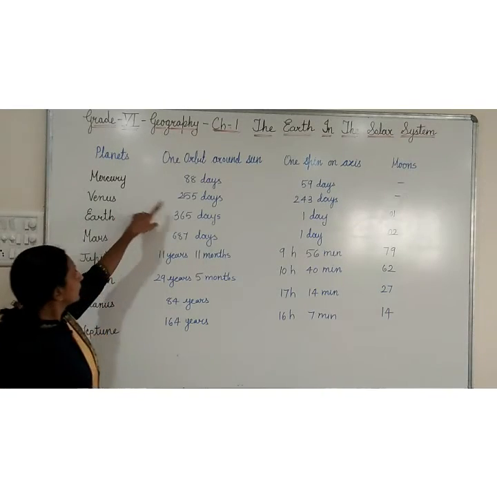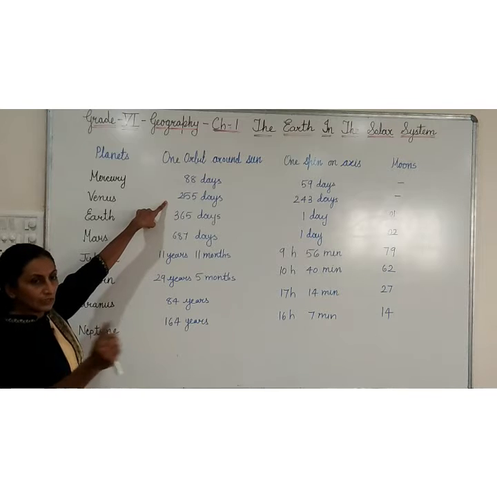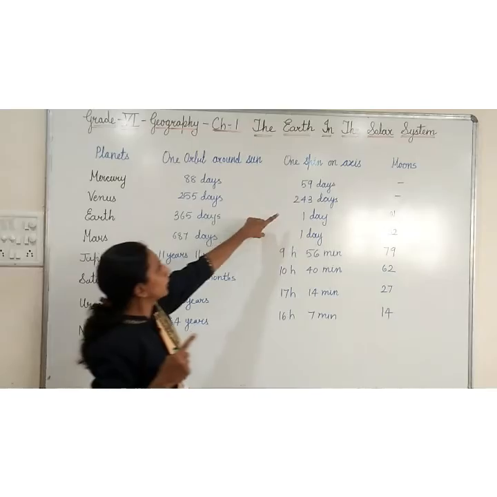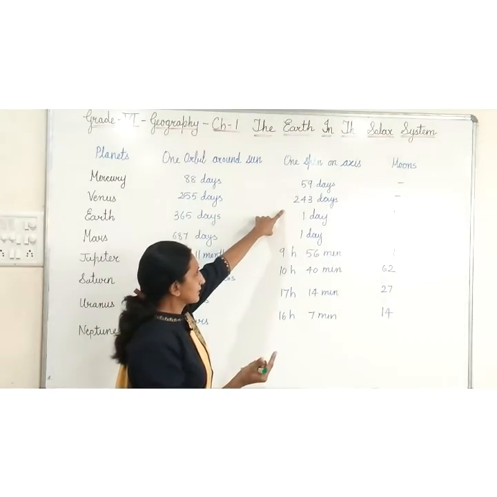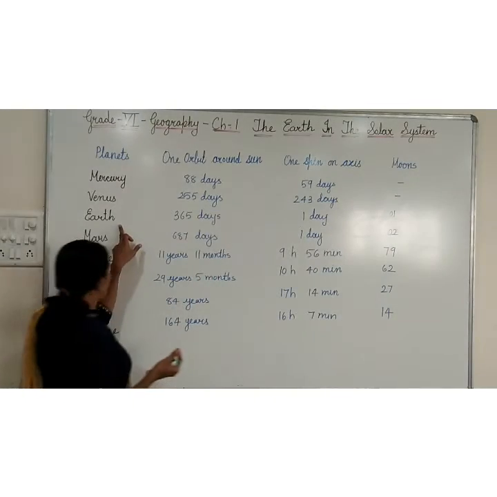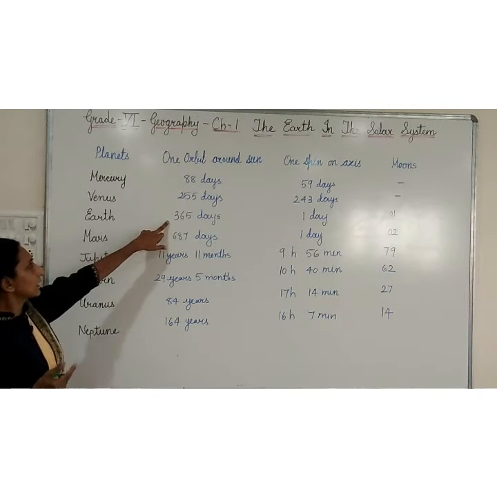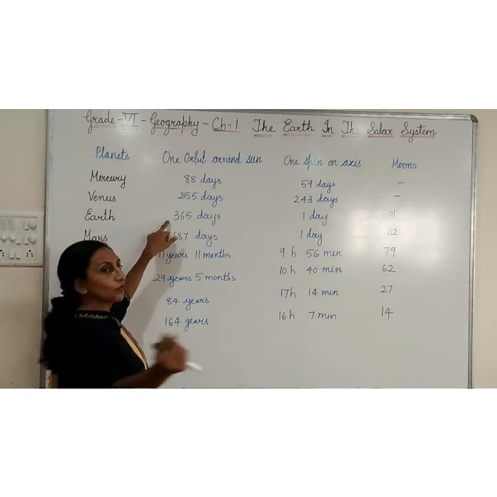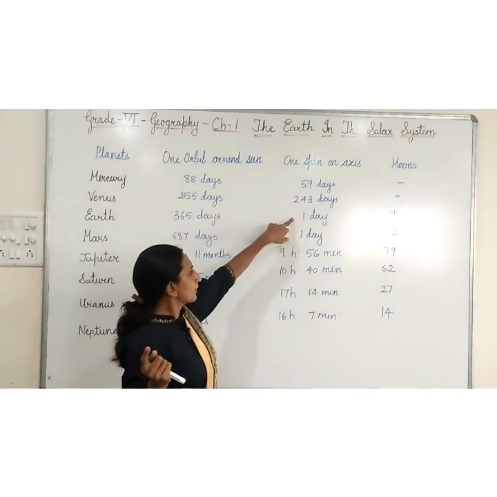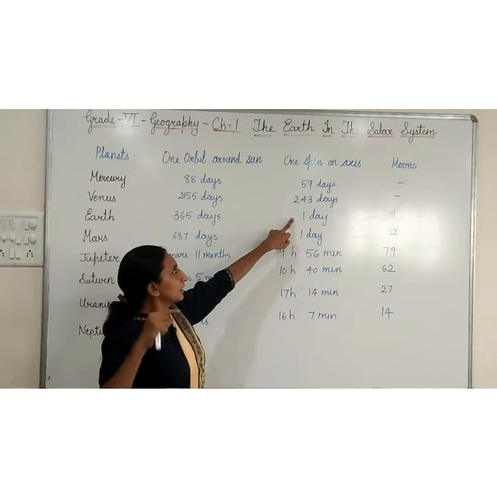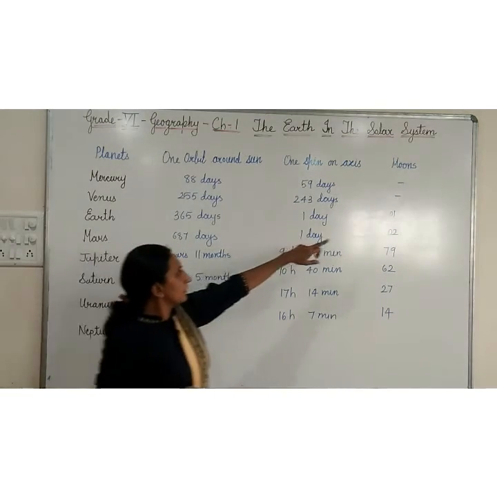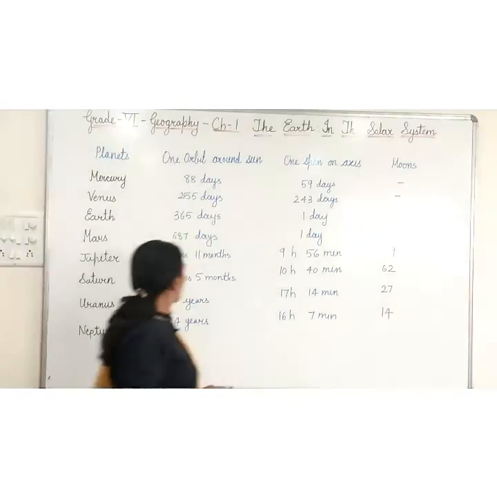After that Venus, 255 days around the sun. It will take 259 days around the sun and 243 days on its own axis, and it also does not have any moon. After that Earth. See, Earth takes 365 days for moving around the sun, and one day, meaning 24 hours, on its own axis, and Earth has one moon.